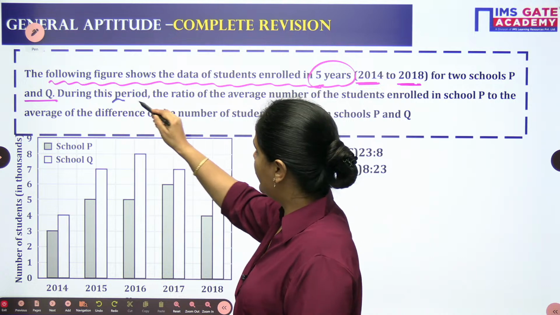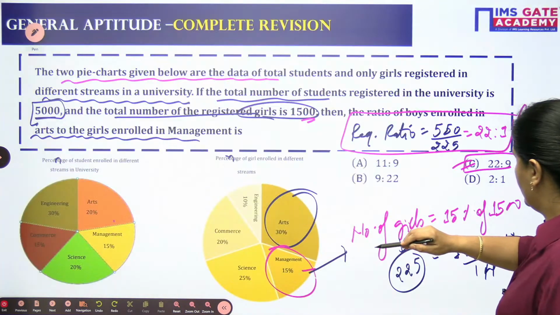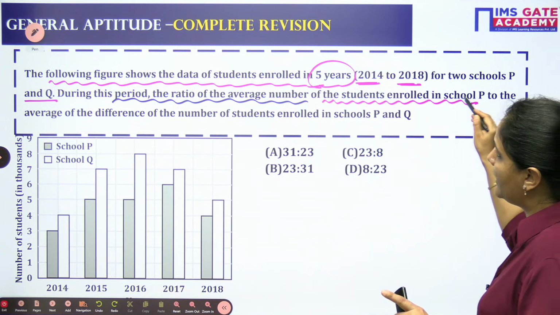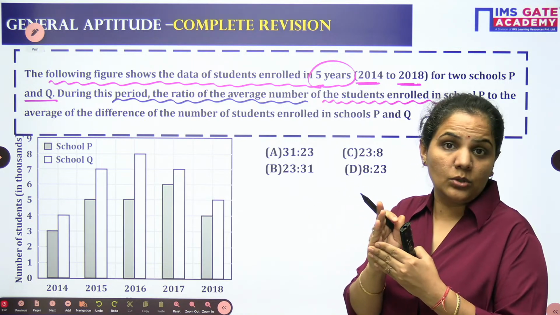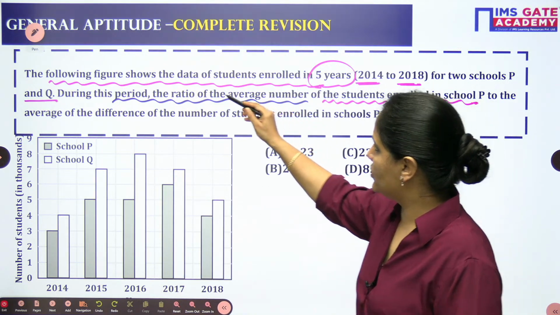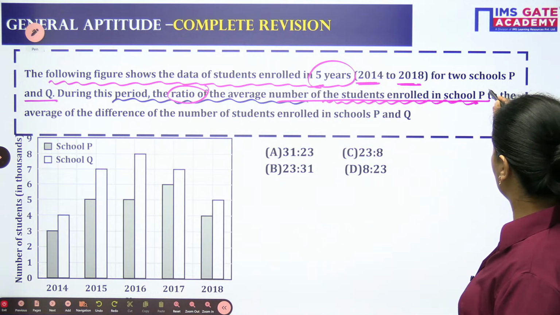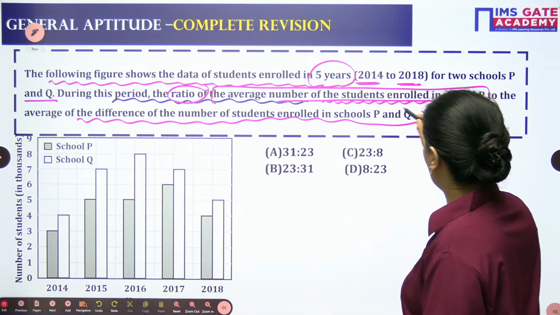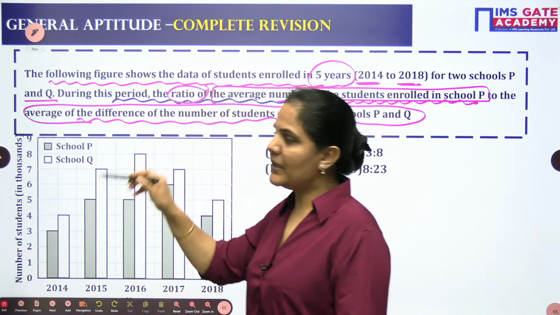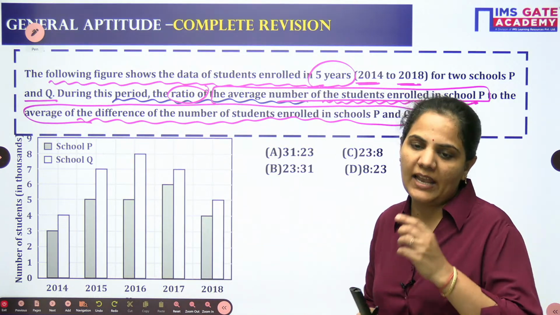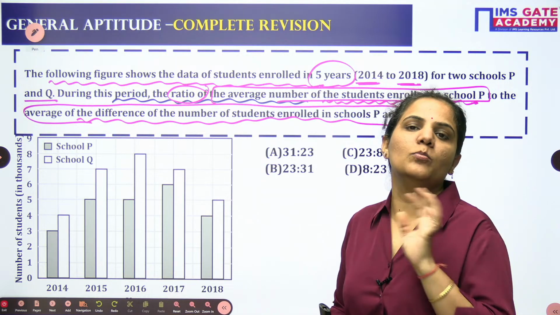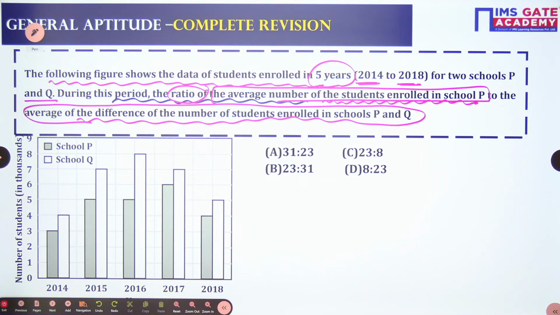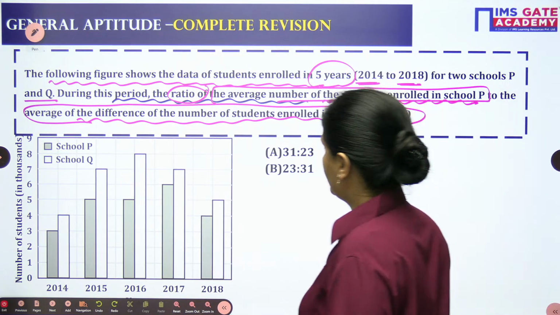During this period, we need the ratio of the average number of students enrolled in school P to the average of the sum of the numbers of students enrolled in schools P and Q both. So we need the average of P and the average of P and Q both, and then their ratio. Let's approach it. First, let's find the average of P.